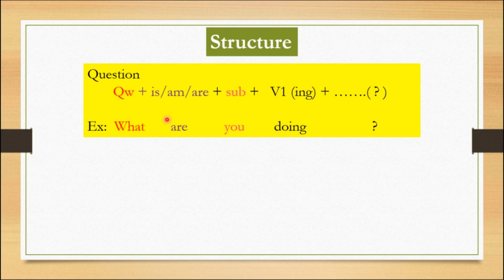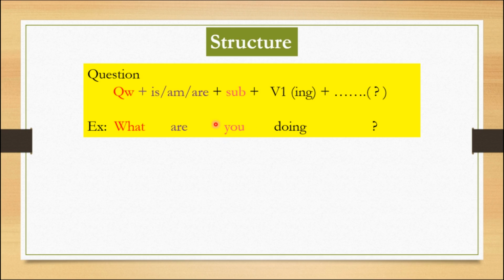Let me give an example. What are you doing at present? Now let us check this example with the structure. In the place of question word, we use the question word what. In the place of helping verb, we use are. Why did I use are here? Just go with the subject.